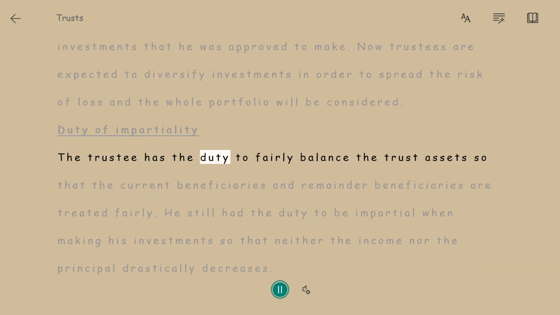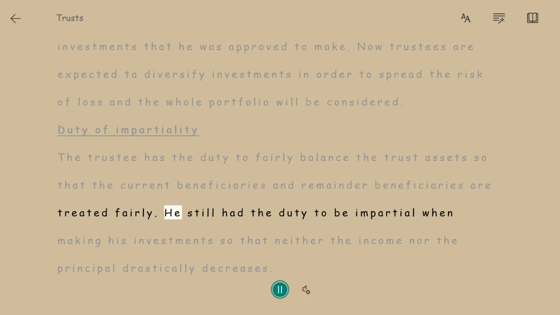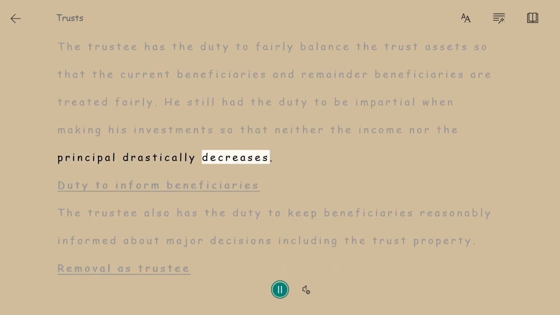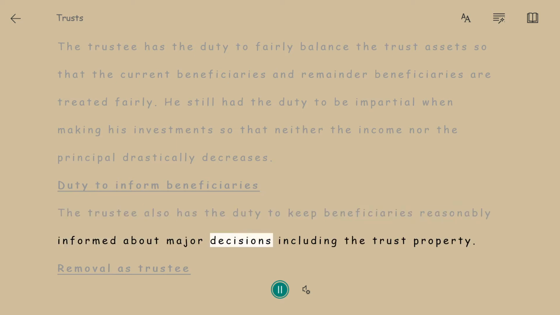Duty of impartiality. The trustee has the duty to fairly balance the trust assets so that the current beneficiaries and remainder beneficiaries are treated fairly. He still has the duty to be impartial when making his investments so that neither the income nor the principal drastically decreases. Duty to inform beneficiaries. The trustee also has the duty to keep beneficiaries reasonably informed about major decisions, including the trust property.